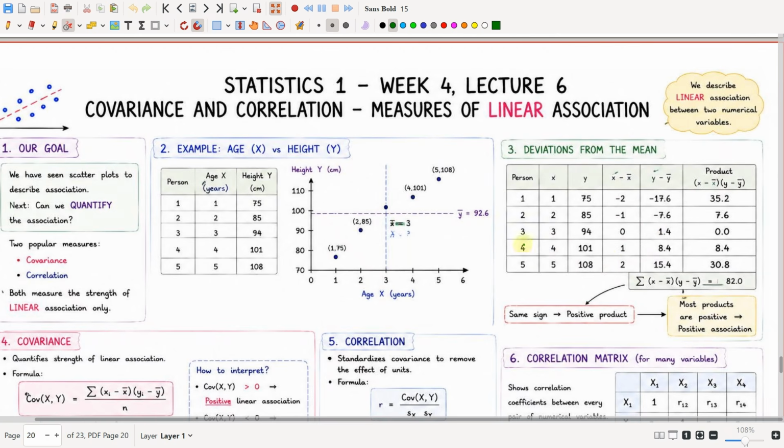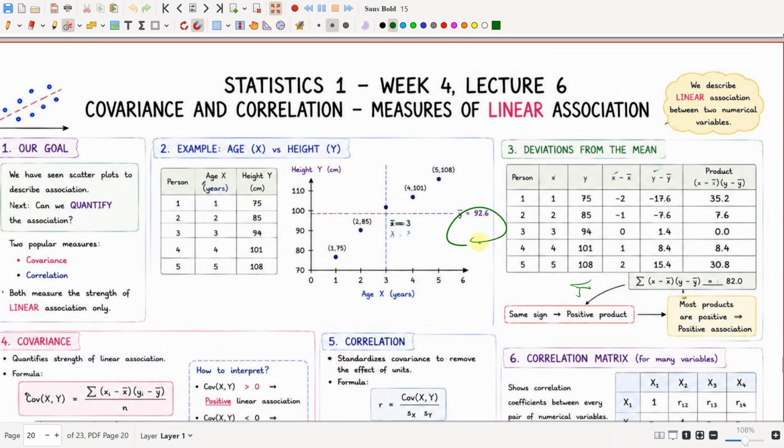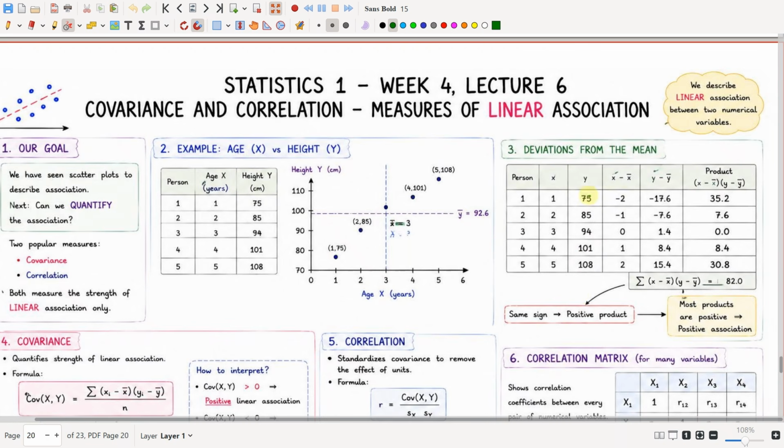Then we'll also calculate the y bar, that is 75 plus 85 plus 94 plus 101 plus 108 divided by 5, which is 92.6. So 75 minus 92.6 is minus 17.6, 85 minus 92.6 is minus 7.6, 94 minus 92.6 will be 1.4, 101 minus 92.6 will be 8.4, and 108 minus 92.6 will be 15.4.